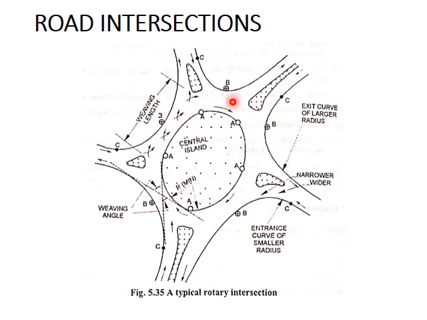So there is a central island, there is a rotary roadway, there are weaving operations conducted along the weaving length of road. Then there is a weaving angle. There is an angle between the weaving streams. Weaving operation is the crossing of two traffic streams in the rotary roadway. So vehicles enter the rotary roadway, undergo the weaving operation, and then move out to the direction which they desire. The vehicle entering from this leg can move out in this leg, or go weave and move out in this leg, or go weave again and move out in this leg, etc.